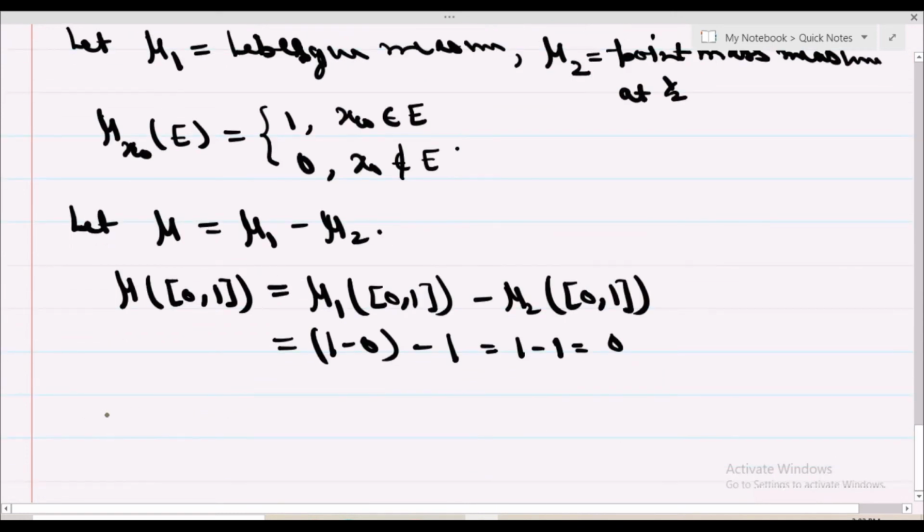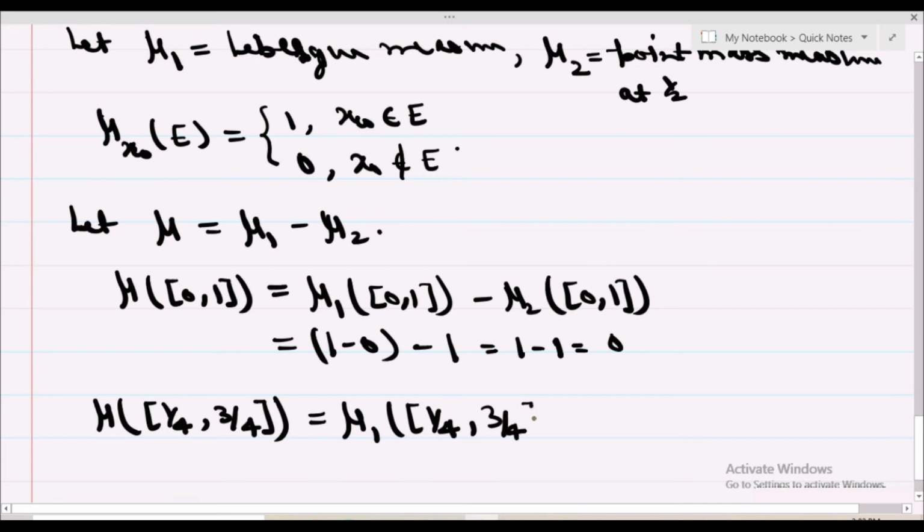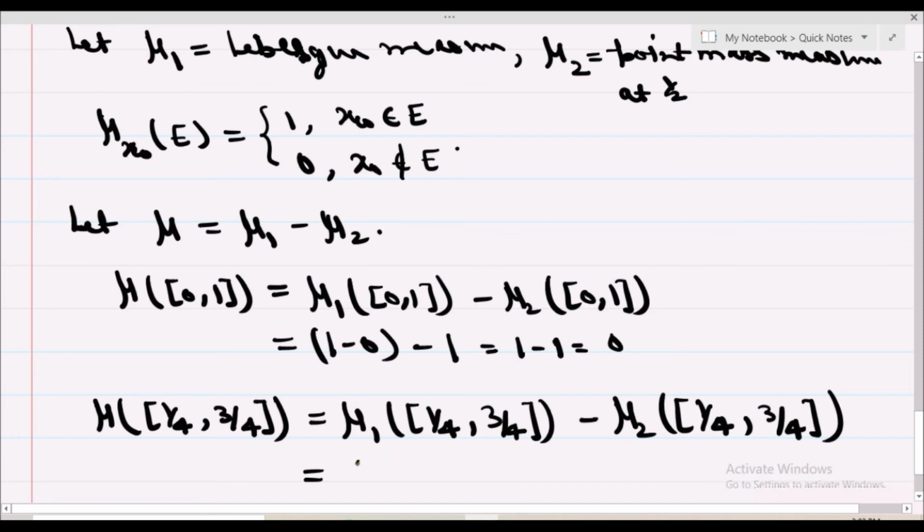Next, if we take the sub interval 1 by 4, 3 by 4, what is mu1 of 1 by 4 comma 3 by 4 and mu2 of 1 by 4 comma 3 by 4? mu1 is the Lebesgue measure, so the length of the interval is 3 by 4 minus 1 by 4, and the point 1 by 2 belongs to this interval, so mu2 of this interval is 1. So 1 by 2 minus 1 will be minus 1 by 2, that is less than 0.